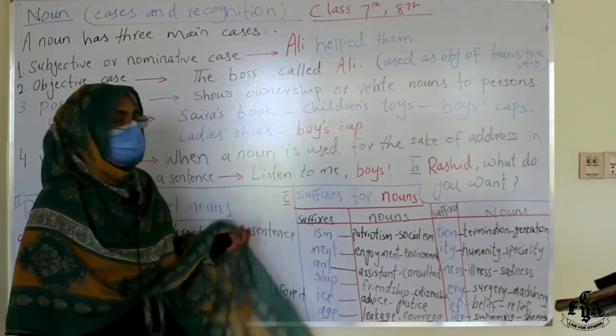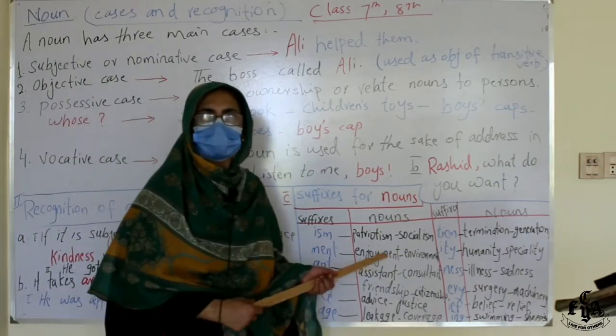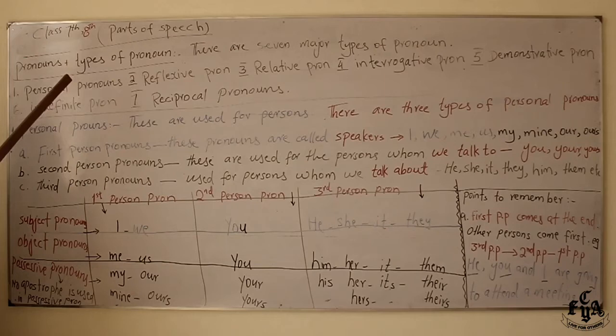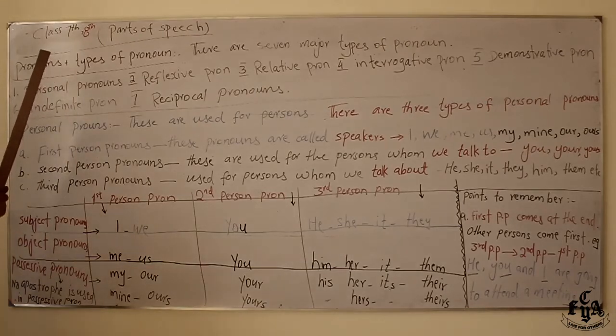Now we are coming to pronouns, which is the second part of speech. As we have discussed them under parts of speech shortly, pronouns replace noun. Why? Because if you repeat the same noun again and again in a paragraph, that doesn't sound good to ears.